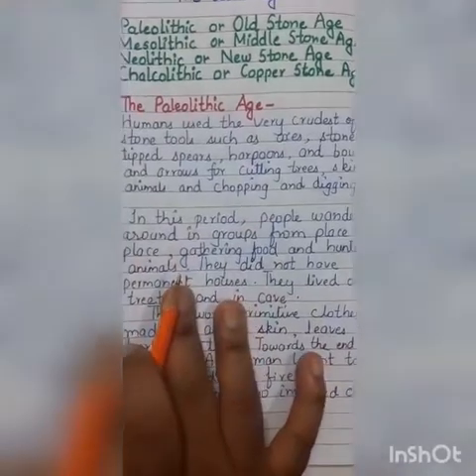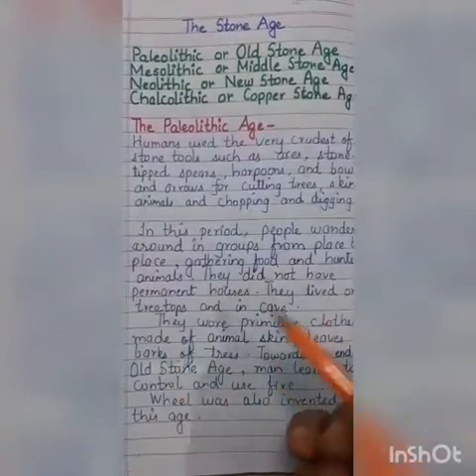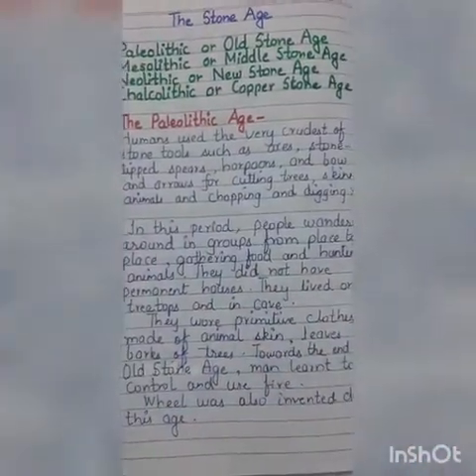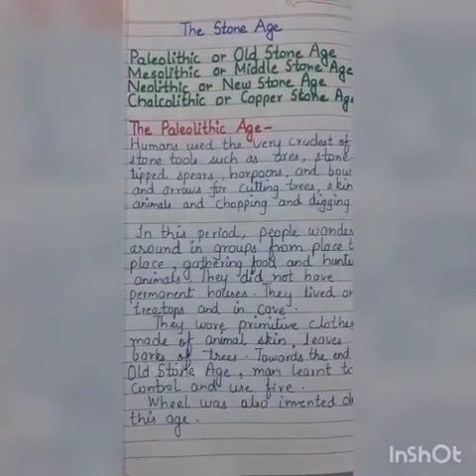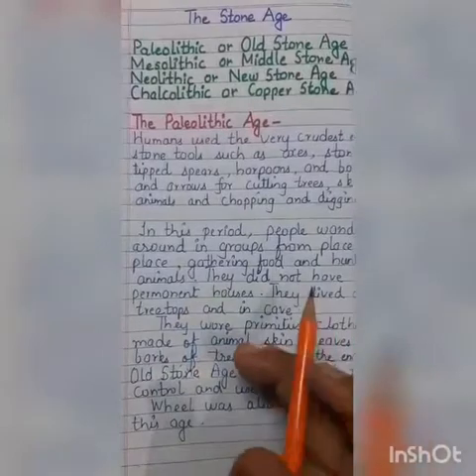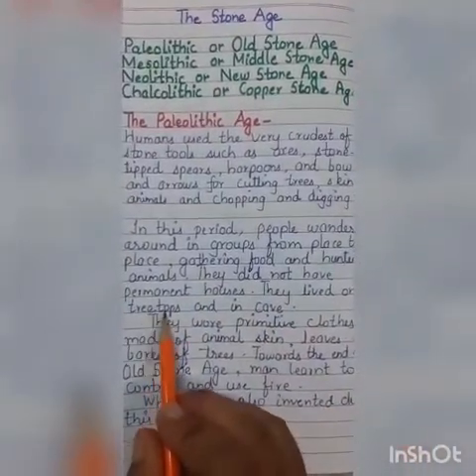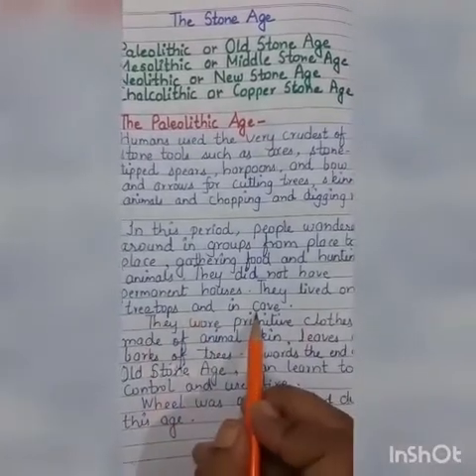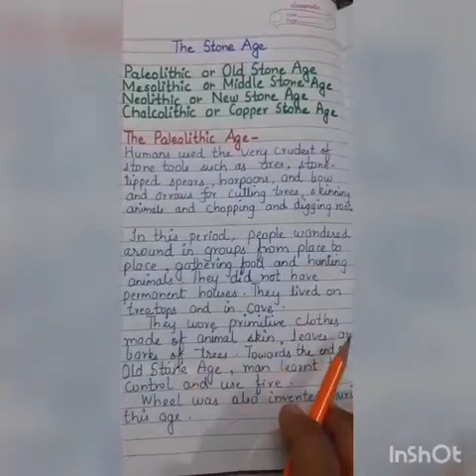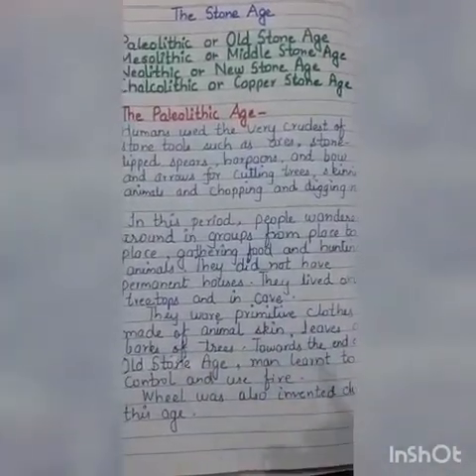During this period, people moved from one place to another in groups for gathering food and for hunting animals. They did not have permanent houses. They kept on moving from one place to another, or they lived on treetops and in caves. And they wore very simple clothes made of animal skin, leaves, and bark of trees.